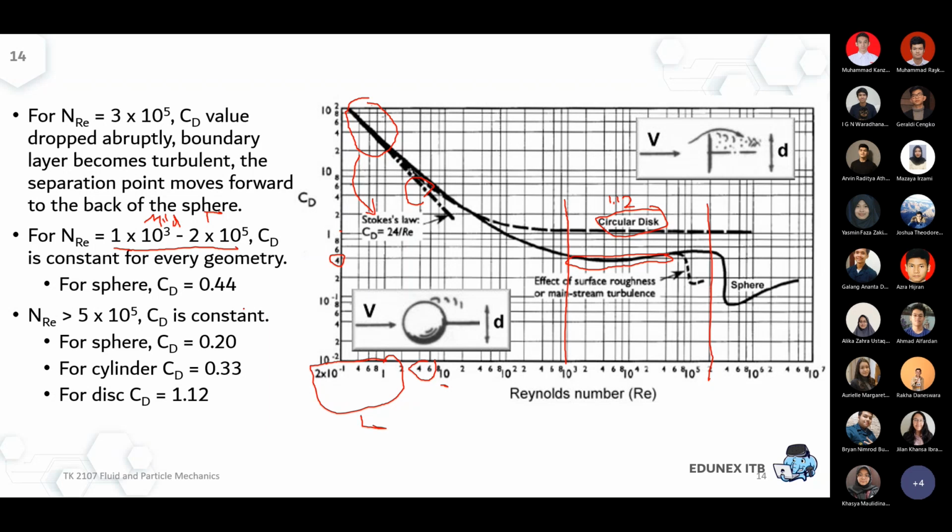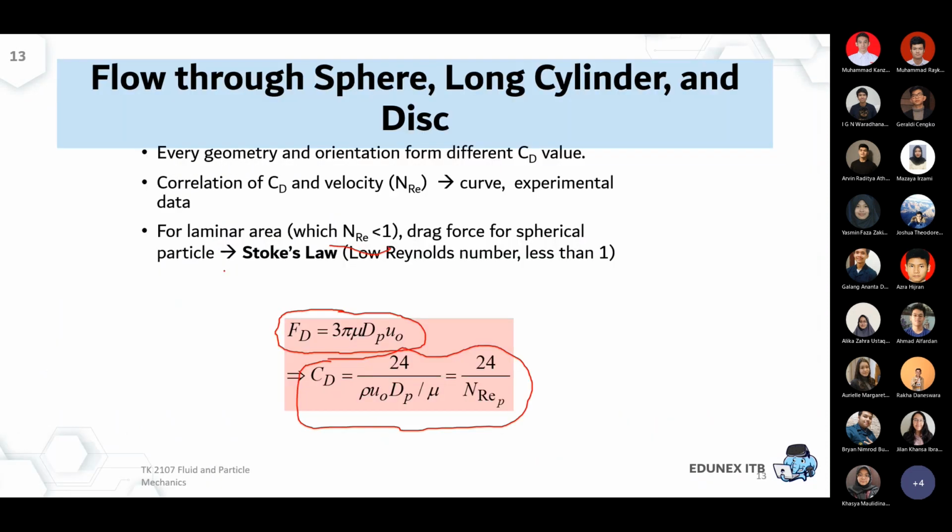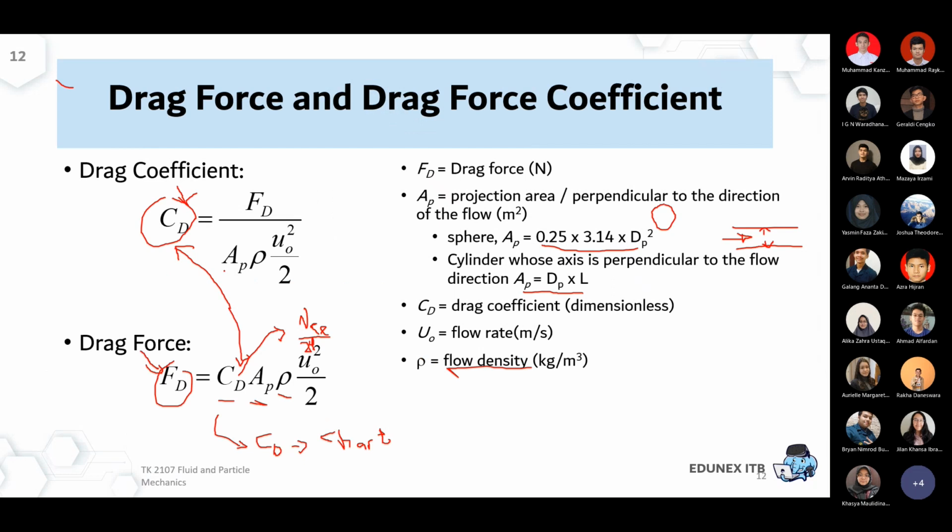If you open the book from Geankoplis, it's a common assumption that if you're working somewhere around 1,000 up until 200,000 of Reynolds particle, then you can simply use a CD of 0.44 if your particle shape is a sphere. Again, once you know this number, then you can go back to this correlation. This is what I meant by CD can be found from a chart.